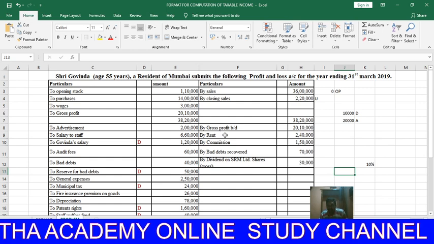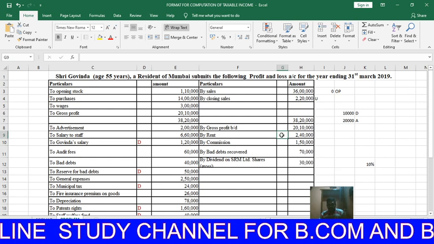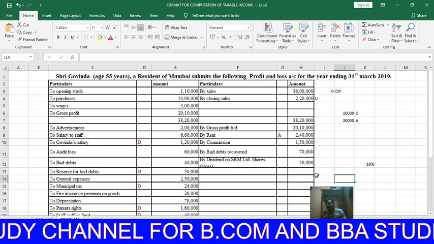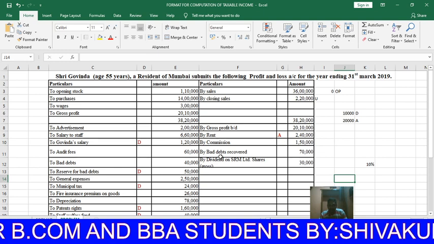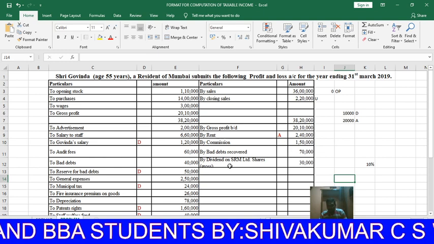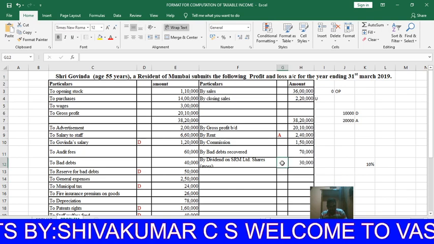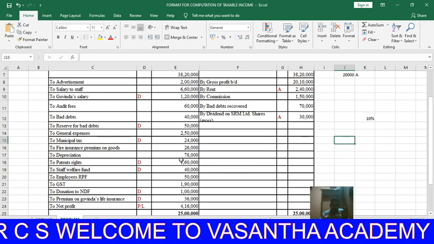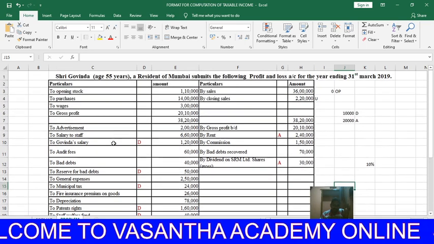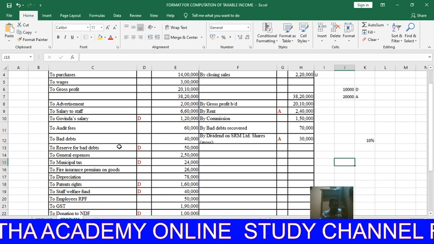Then rent received, it means rent received from house property, is allowed but it is not related to business income. Commission received is a business income, and bad debts recovered is a business income, and dividend on SRM Limited shares gross is allowed.